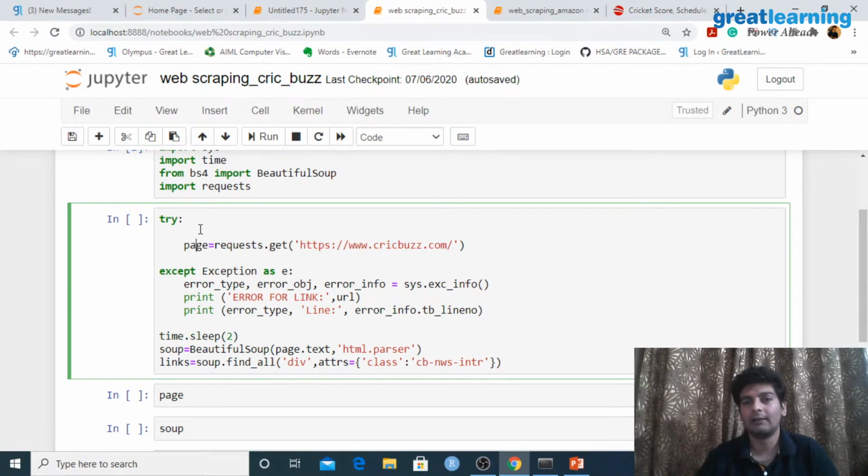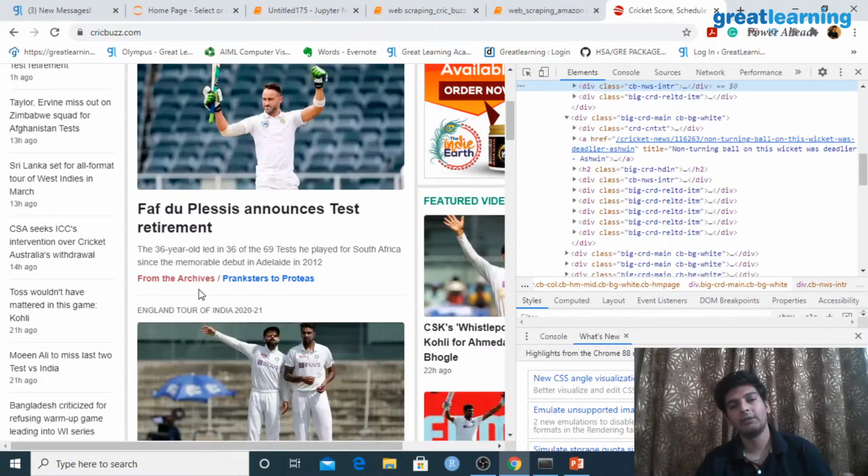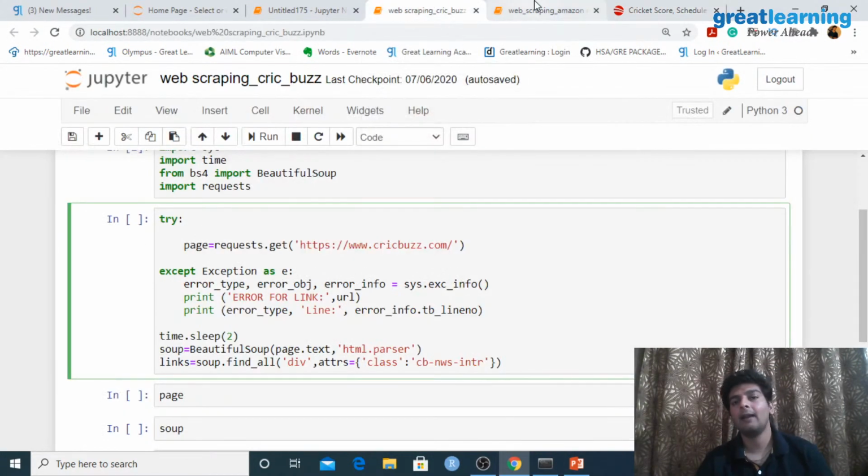So what do you do in that case? You would have to handle the error or handle the exception, and that is what we are doing here. Right now it seems that the Cricbuzz website is properly functioning and we would not be getting an exception, right? So we can actually put this without the try and exception block, but it's always better whenever you're sending a request to any website to put it in the try and exception.